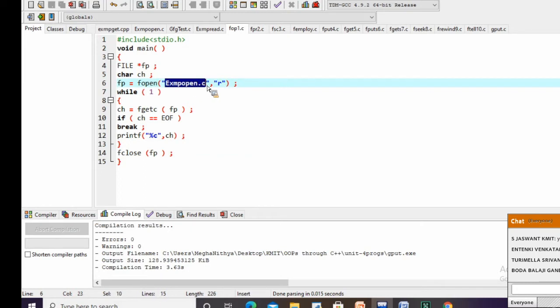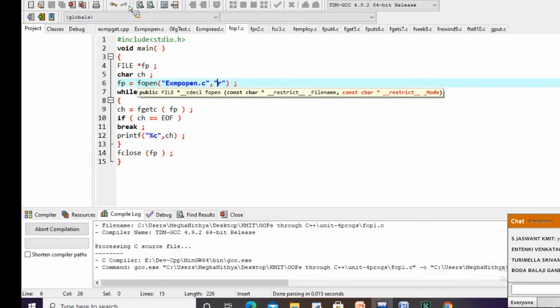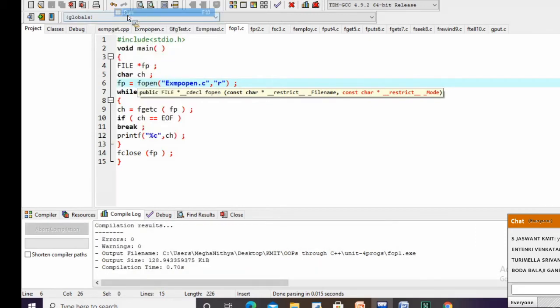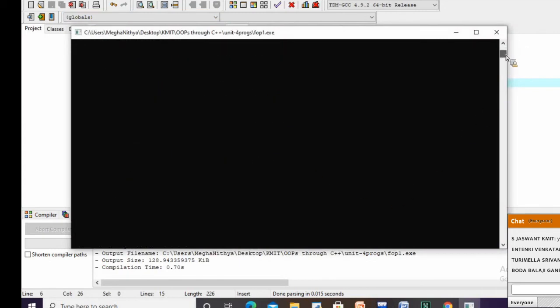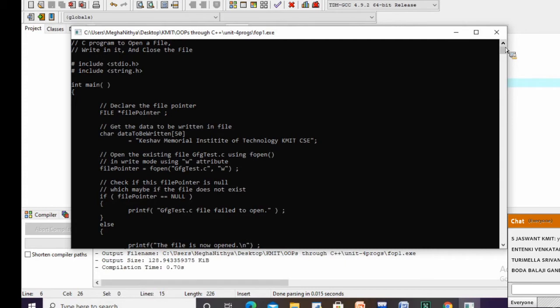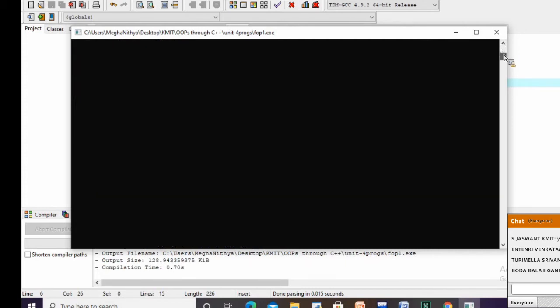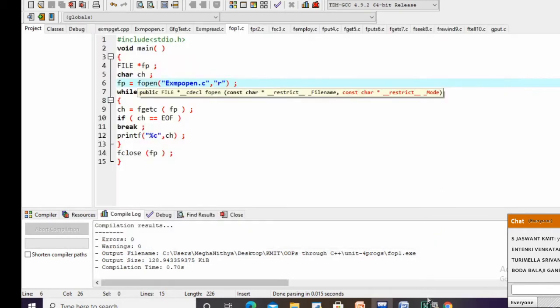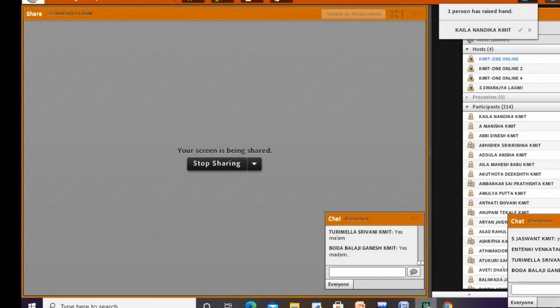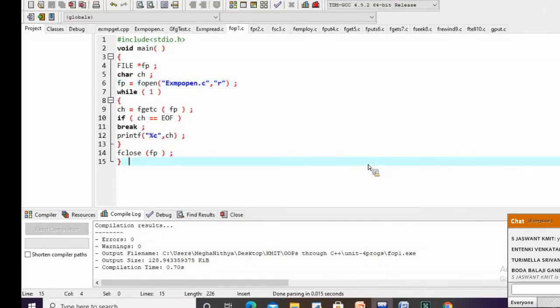I am trying to read that particular file. That means I am going to see the file content as I have opened it in the read mode. Compile and run. Just now I showed you what I have in example program 1. I am trying to read the content of that file onto the console. Is this clear, everyone? Is the example clear?